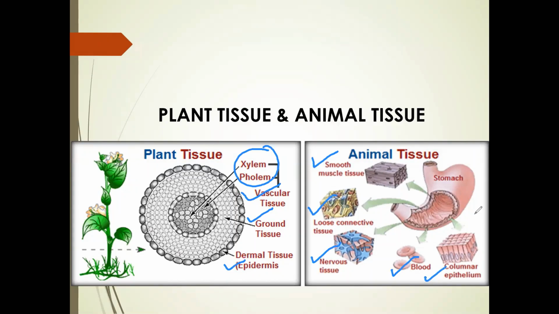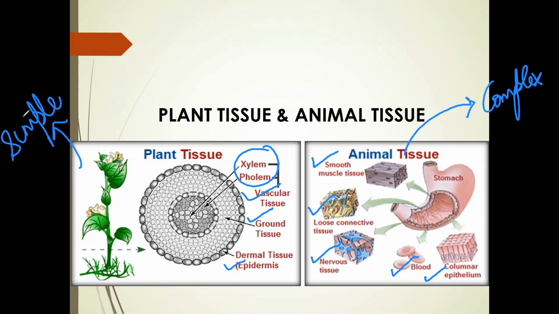So basically in animals, as we have discussed earlier, tissue organization is complex, whereas plant tissue organization is simple, right? Why is it so?